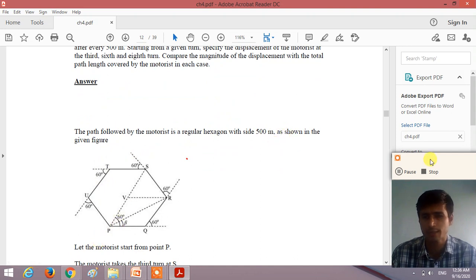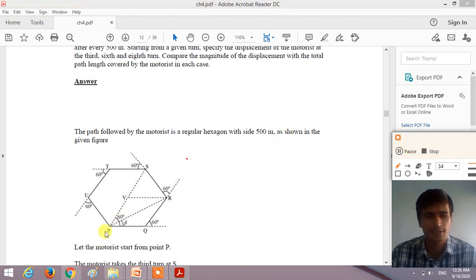So here let us consider that the motorcyclist starts at a point P, this point. It covers 500 meters and turns left at an angle of 60 degrees, right? So this distance PQ is 500 meters.